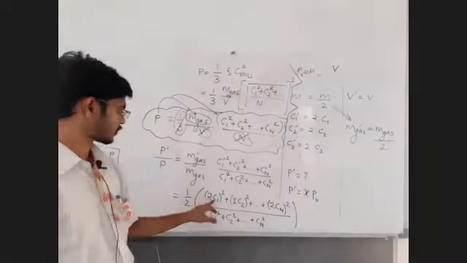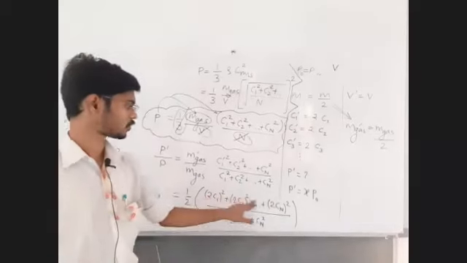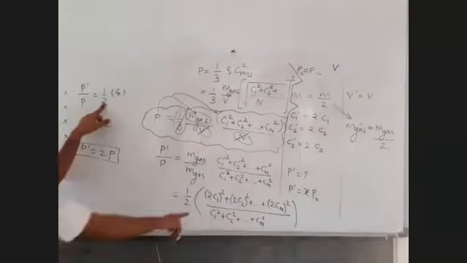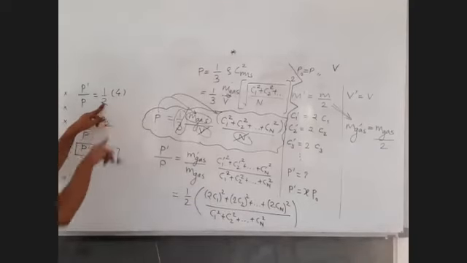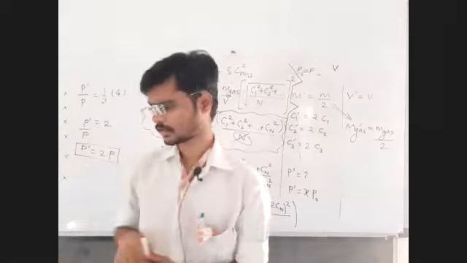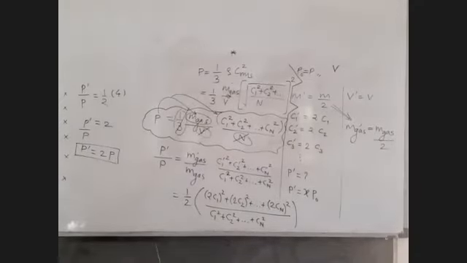After that, the 2 square is common, and this C1 square plus C2 square up to Cn square gets cancelled. So the 1/2 stays as it is, and 2 square common has become 4. So 4/2 is 2. It's not that difficult. Fine, so let us move on to the next question.